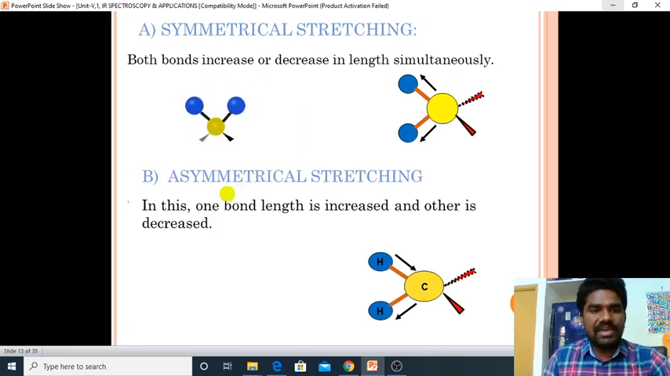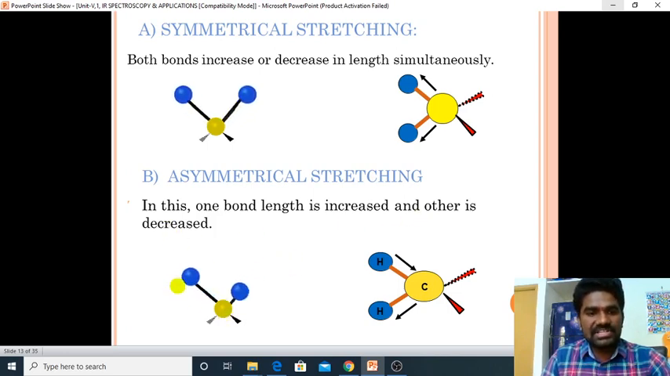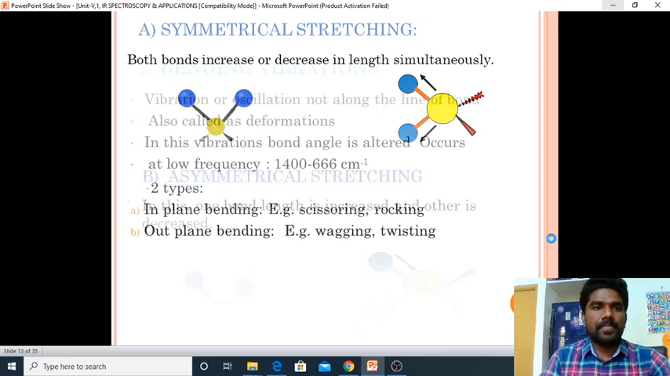And what is meant by asymmetrical stretching? If you see here, one bond length is increased and the other one is decreased. Here this one is increased, this one is decreased, this one is increased, this one is decreased, isn't it? This is an asymmetrical stretching. One is decreasing, one is increasing. This is an asymmetrical stretching vibration.